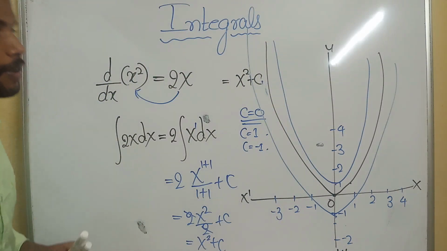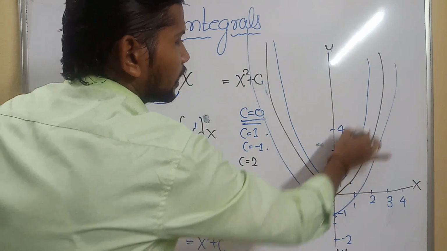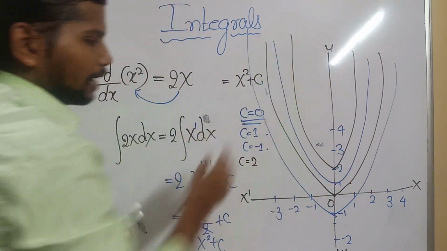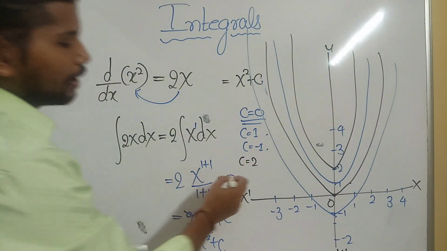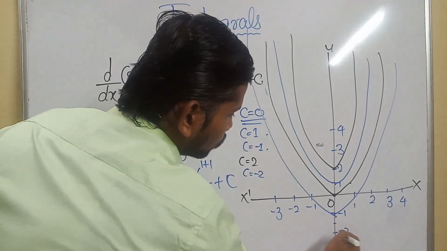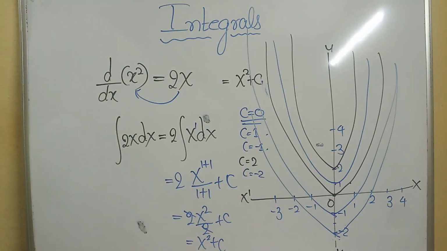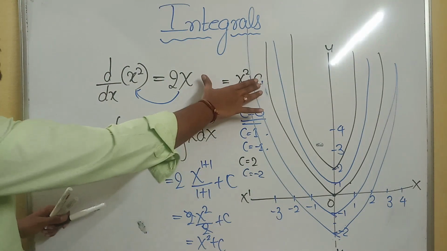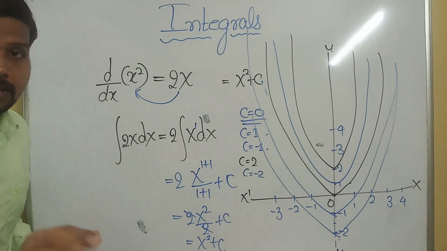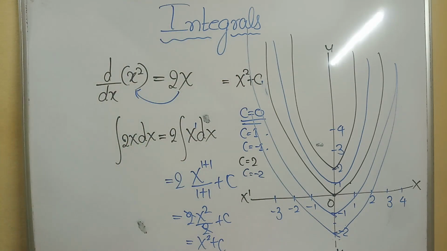Got the point clearly? If C is equal to 2, I need to add 2 to each point. The graph will be like this. If C value is minus 2, again I need to draw the graph like this. I think you understood the graph. Means C indicates the family of those curves of that particular graph.